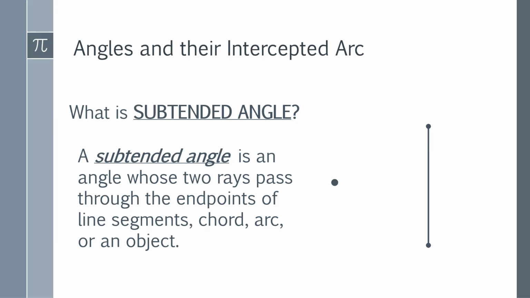From the point on the left, we connect that point to one endpoint of the line segment, and we connect the point also to the other endpoint of the line segment, so that we create an angle, which is angle BAC. So remember that this angle is known as the subtended angle. I hope that you get it.